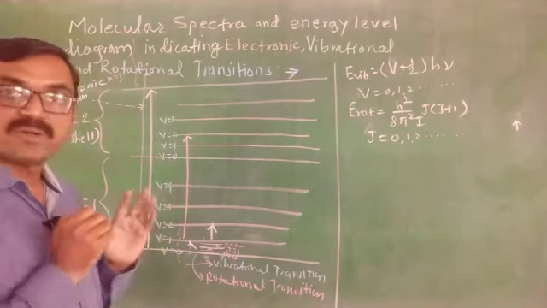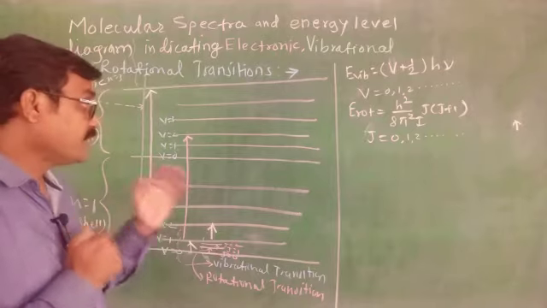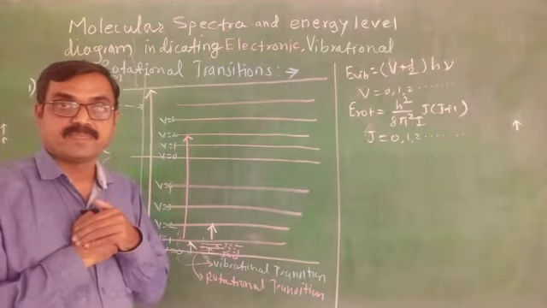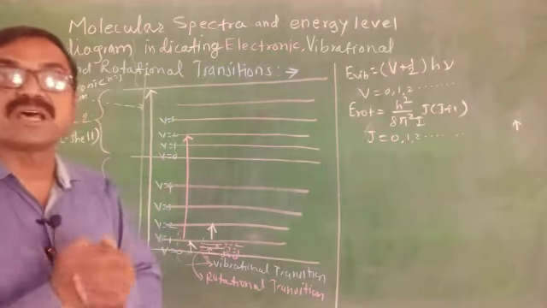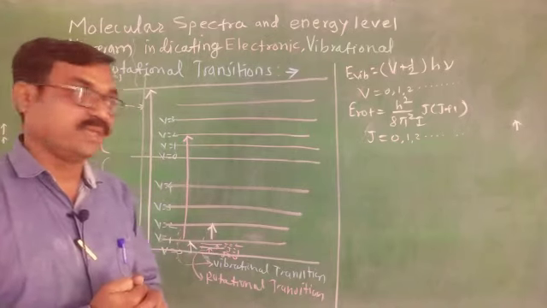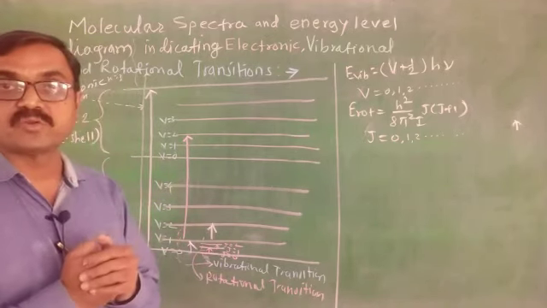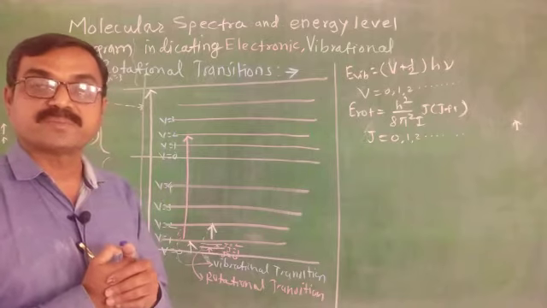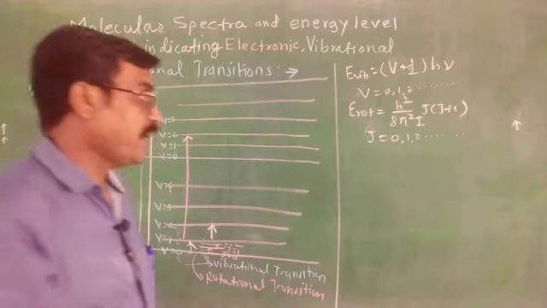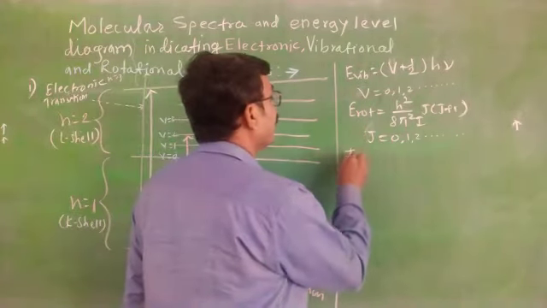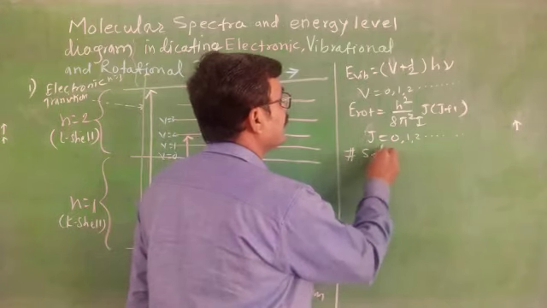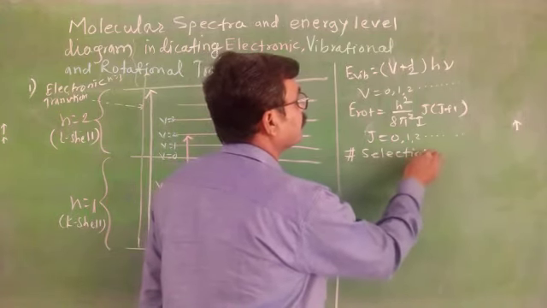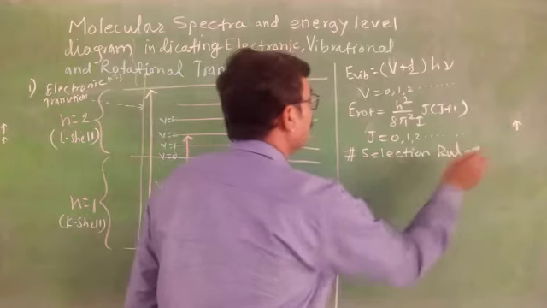Now this is about electronic transition, you know it. But which transitions are allowed in microwave spectroscopy, that is rotational spectroscopy, and in vibrational spectroscopy? This is a very important point, known as the selection rule. What is the selection rule?